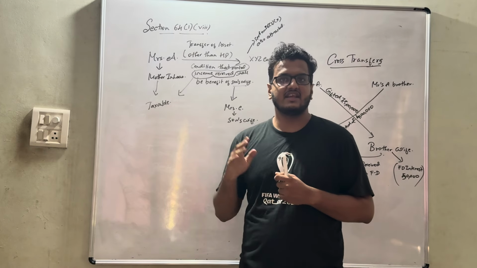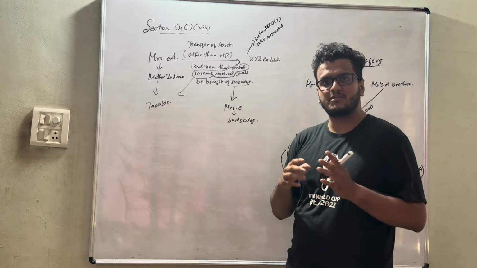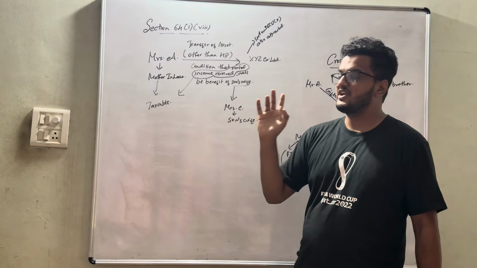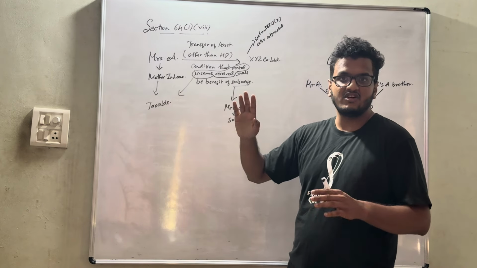Let's look into what section 64 clause 1 clause 8 specifies. Let's take a simple example. Mrs. A transfers an asset other than house property. It may be an immovable property as well, meaning land, building, or both. She transfers her house property to XYZ Company Limited, only on a condition that whatever rental income is received by XYZ will be for the benefit of her son's wife.